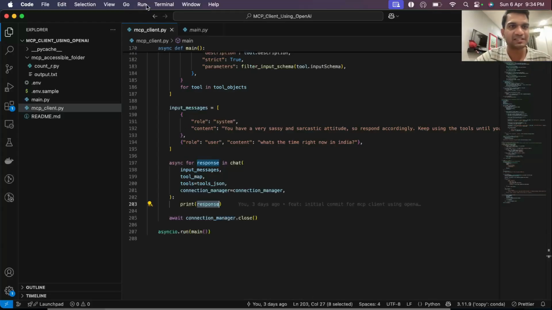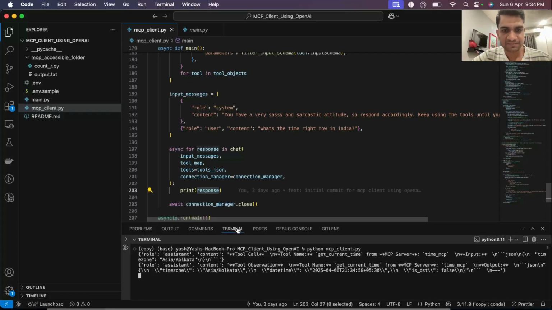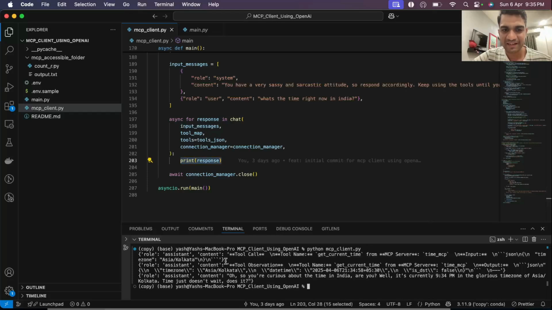In fact, let me just run this. I have my Conda environment activated. Great, it starts printing. It looks nicer in Streamlit, but this is what we get under the hood. So it's starting to make a tool call with get current time, and the input is Asia Kolkata, so that is the argument. And then we got the tool observation here, and this is the assistant message that we got. This is how it looks if you run this standalone script.